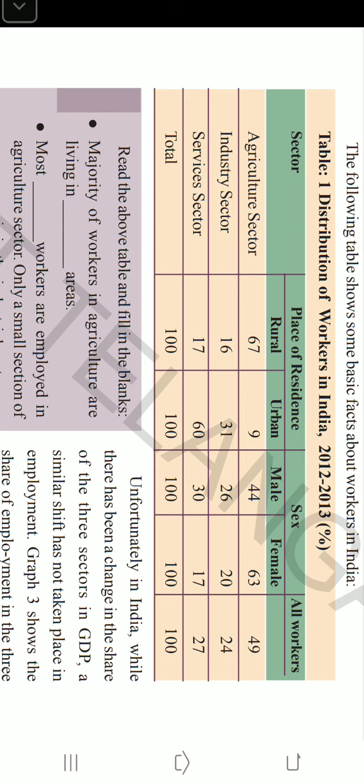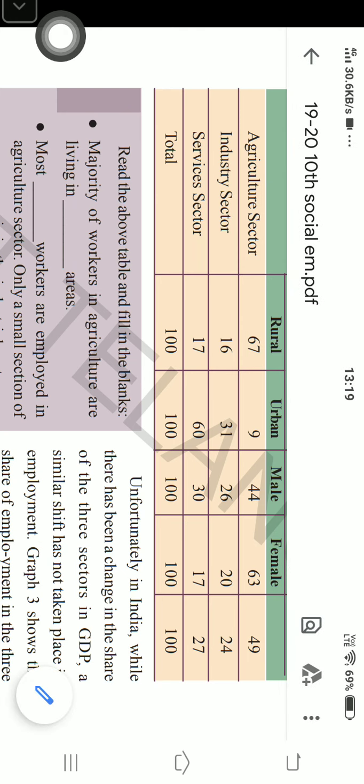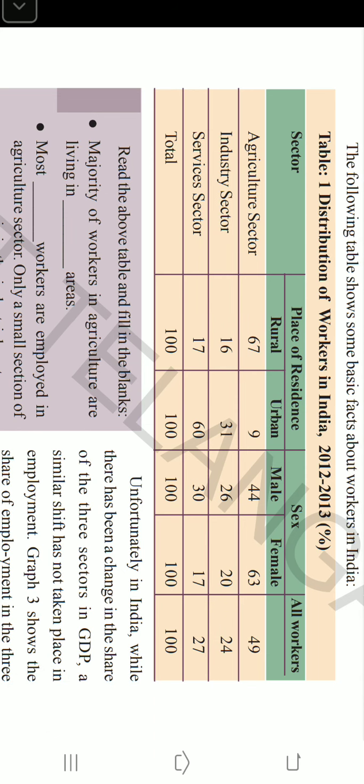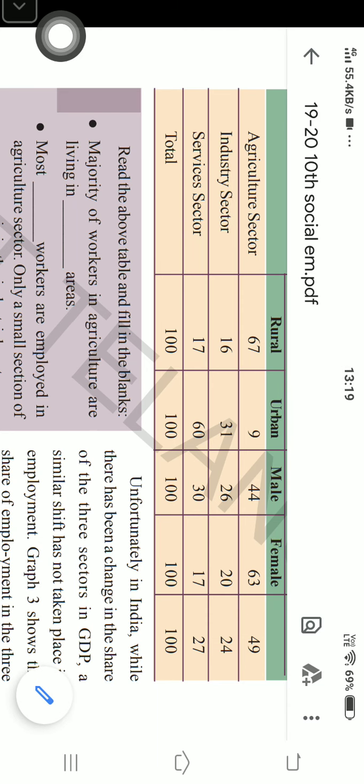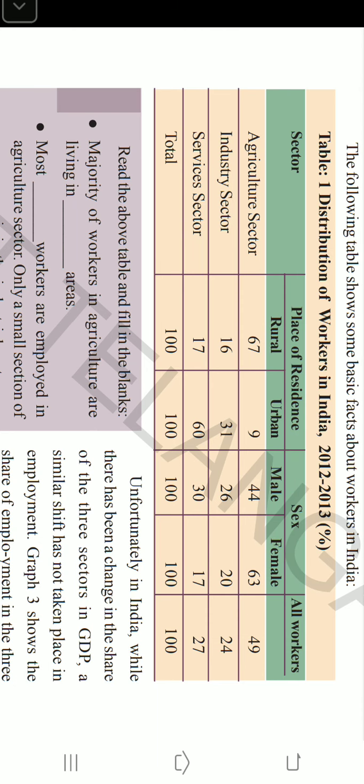So what are the major points we derive from this table? The major points are that in the agriculture sector, employment is still high, that is 49. I'm showing the dot here, right? Still the agriculture sector is dominant in employment.